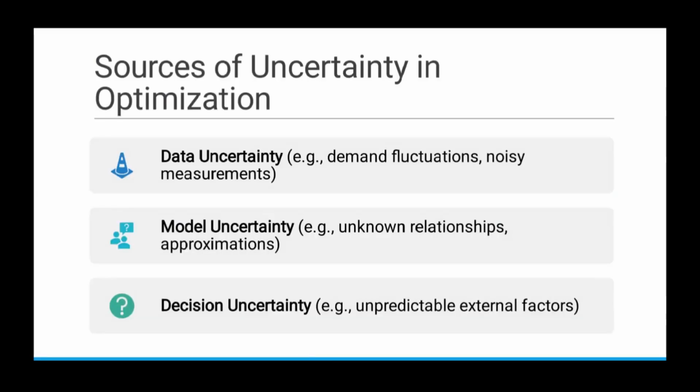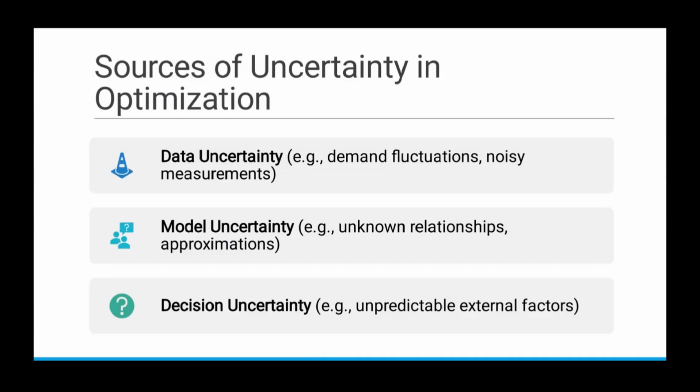There is data uncertainty, for example, demand fluctuations and measurement noise. So the data that we have at hand has some uncertainty, has some variable factor in it. So that is data uncertainty. In model uncertainty, we may not know the proper relationship between different variables of the system. So the relationship between control and state variables can have many approximations in those.